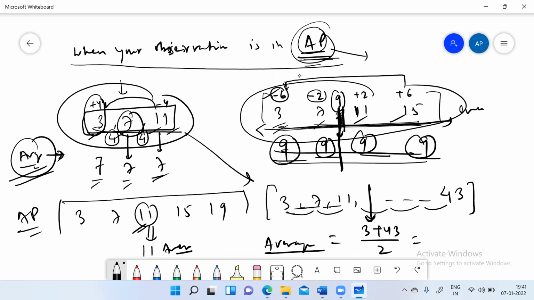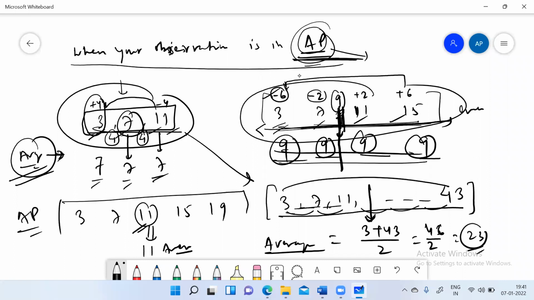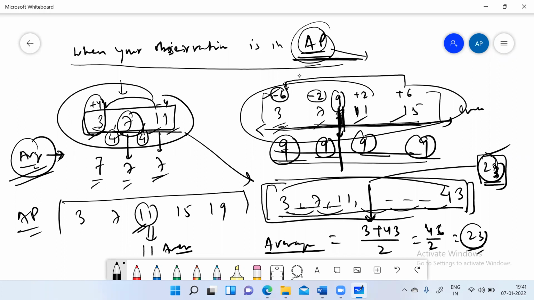Rather than adding all the numbers and dividing by the number of observations, since you know this is an AP, you just add the first and last and divide by 2: 46 by 2, which is 23. So 23 is the average of these observations. Okay, did everyone get the idea?